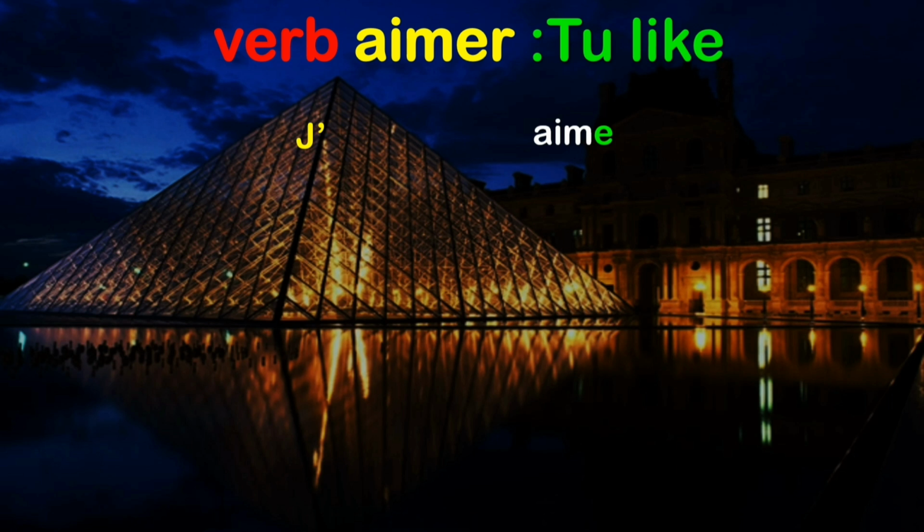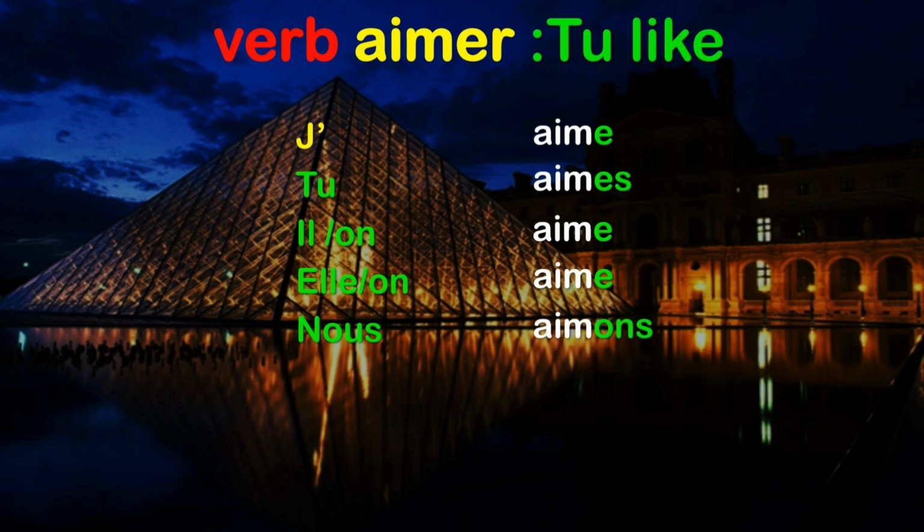When we conjugated the verb parler, we just added the endings for making an ER group of verb, whereas here you can see that je has been replaced with j apostrophe because it is starting with a vowel. And this change only happens with the first person, that is je. It is never included with the other subject pronouns. So j'aime, tu aimes, il aime, elle aime, on aime, nous aimons, vous aimez, ils aiment, elles aiment.